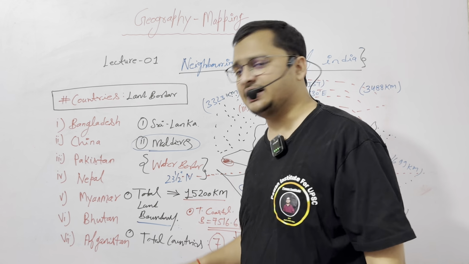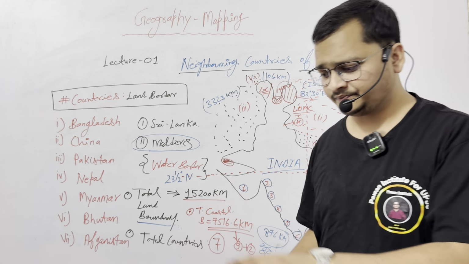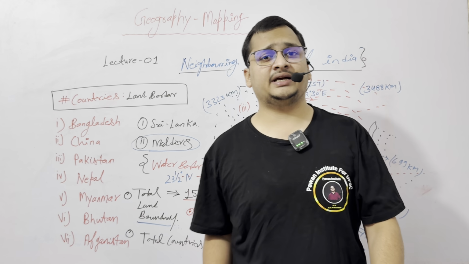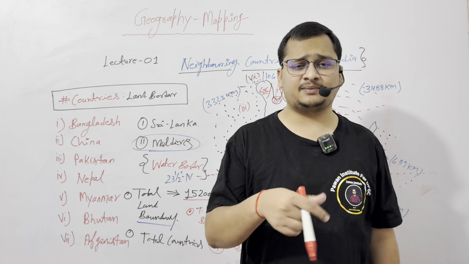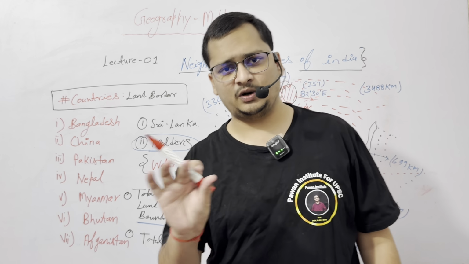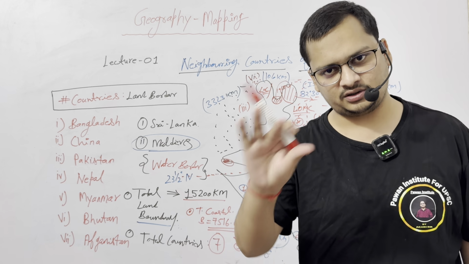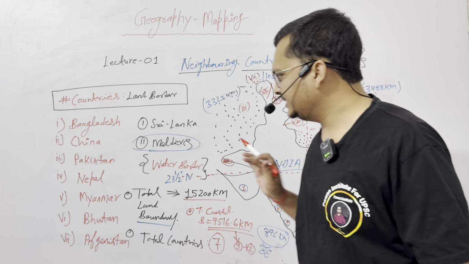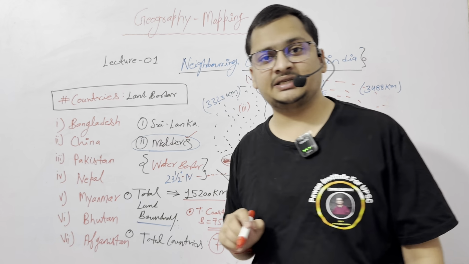And Sri Lanka and Maldives are 2 countries which do not share a land border, they share a border with a water body. Okay, water body, sorry, not water mass, water body. So this is the basic thing, and I already discussed it in the previous session.